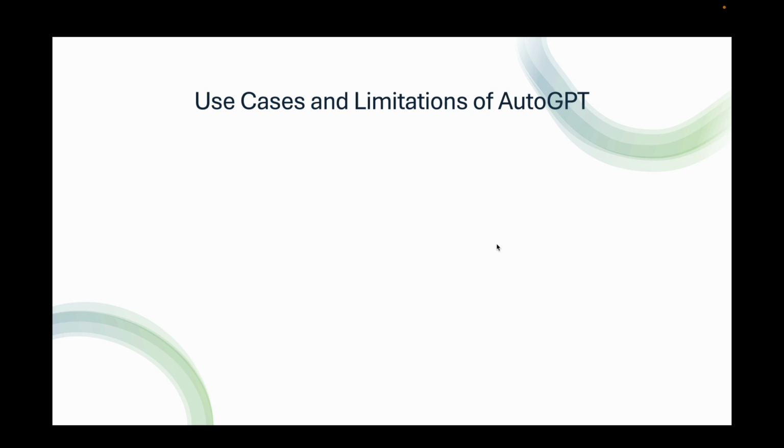Some of the use cases and limitations of AutoGPT include: for use cases, we have business automation. AutoGPT can automate tasks like customer service inquiries, market research, and content generation. Programming.